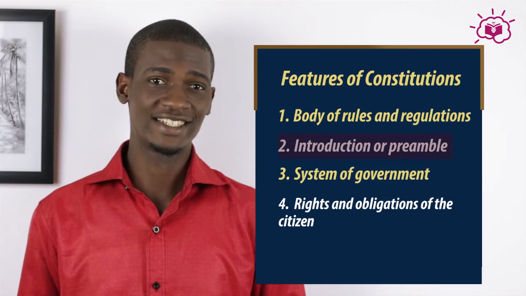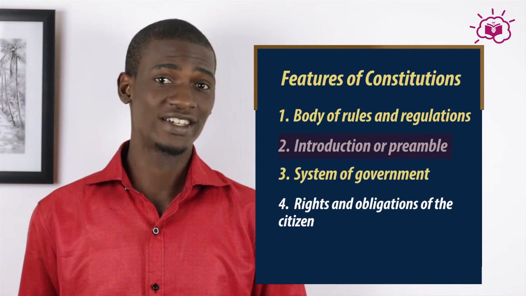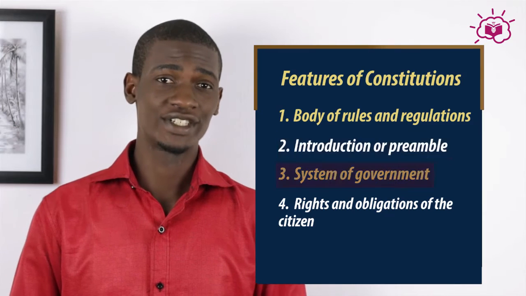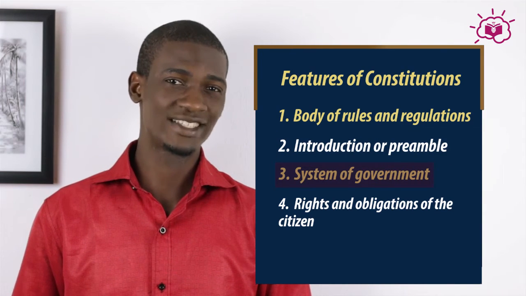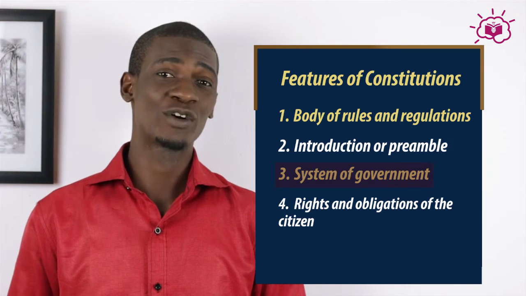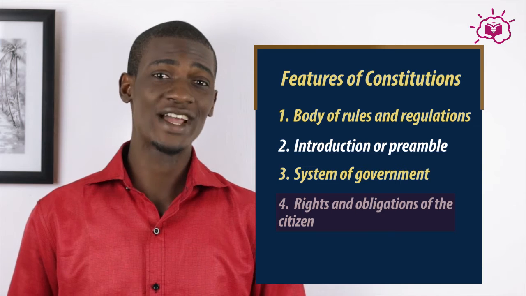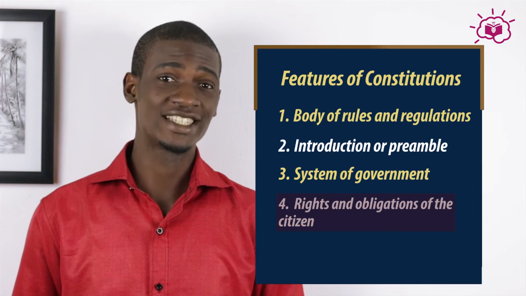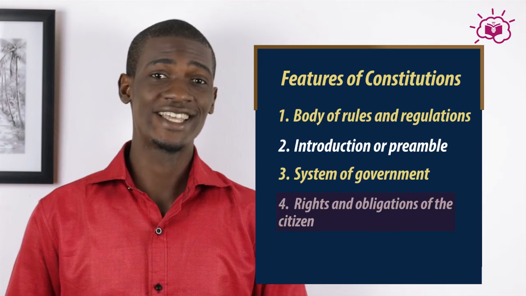Take for instance Nigeria. Nigeria's Constitution starts with "We the people of Nigeria," such and such. 3. A constitution contains the system or type of government that is operated in that country. 4. A constitution contains the rights and obligations of a citizen in that country. 5. A constitution contains the arms of government and their functions.